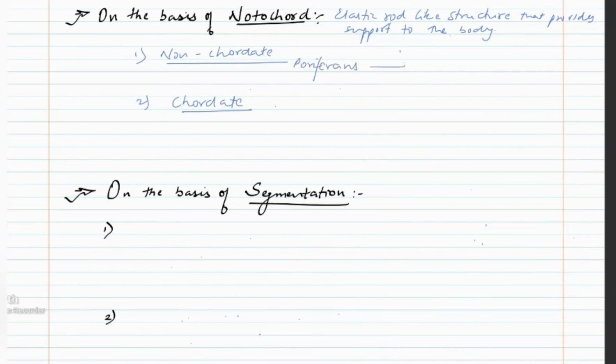All phyla from Poriferans till hemichordata are classified as non-chordates, and the other phylum is known as chordates, which includes protochordates or protochordata and vertebrata. What is the difference between chordates and non-chordates? We will deal with this later. And what is the difference between protochordates and vertebrates? We will also deal with it in the subsequent video sessions.